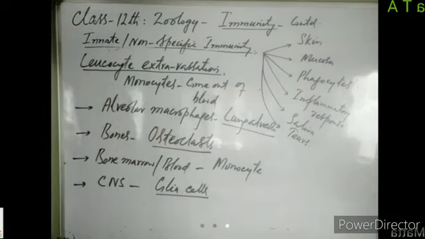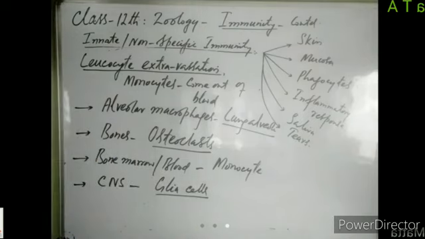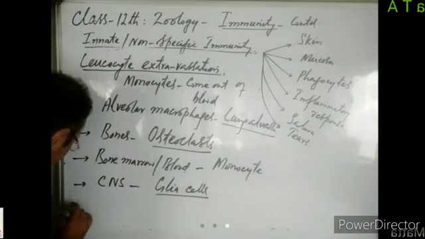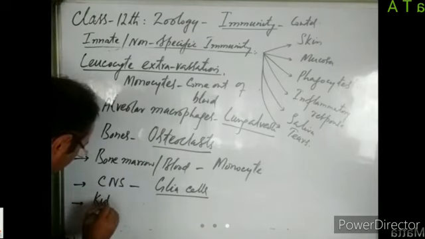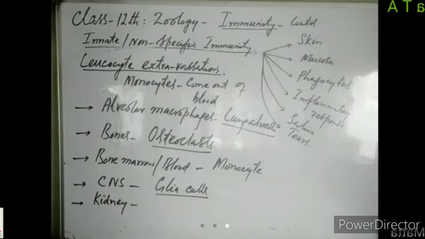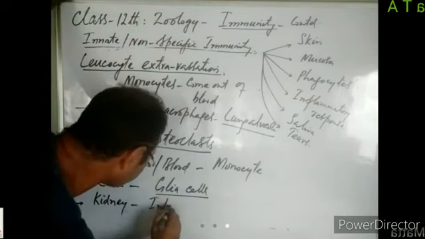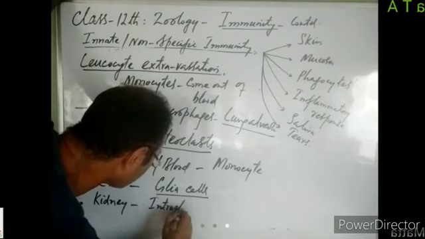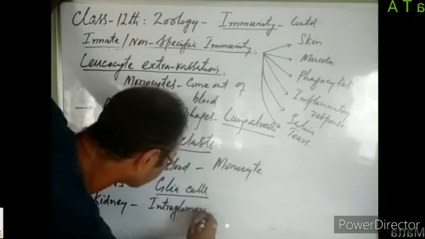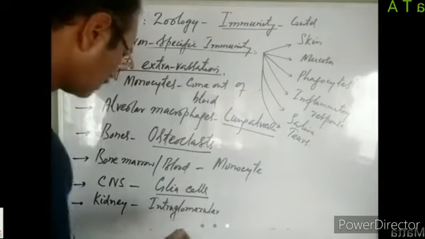The monocytes which come out of blood circulation and then reside in the central nervous system are known as glia cells. They are phagocytic cells. Similarly, some monocytes come out of the blood circulation and reside in the kidneys. Those monocytes which reside in the glomerulus of the nephron are known as intraglomerular